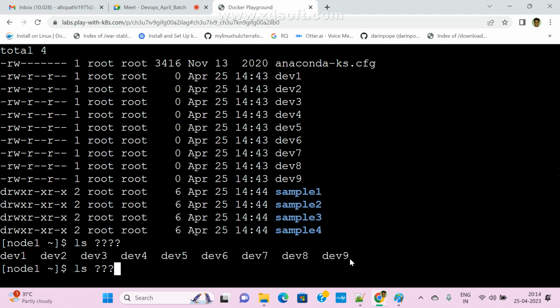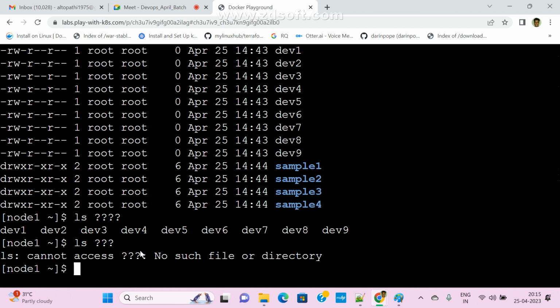What is the output? I gave only 3 question marks. What does that mean? The file name, or directory name, should be only 3 characters. Do you have any 3-character names as of now? No, right? There is no file. See here: cannot access, no such file or directory.